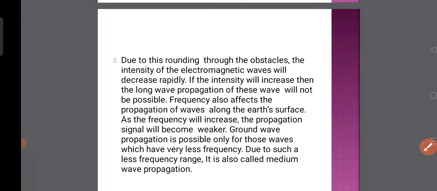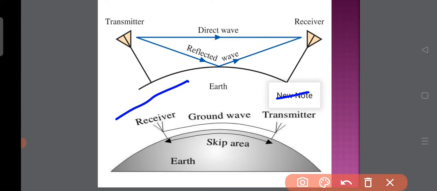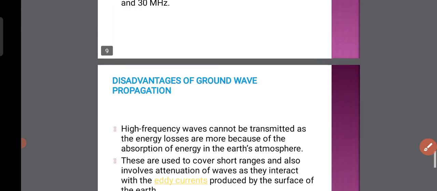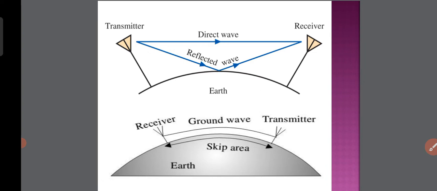See here, in the first case, from transmitter to antenna, the signal will be generated like this. It will choose a ground wave as well as a space wave. The image should be like this, showing propagation of ground waves. The signal is moving from transmitter to receiver, choosing two different paths: one is ground, and the other is sky or space wave. But it only has low frequency as well as medium frequency.